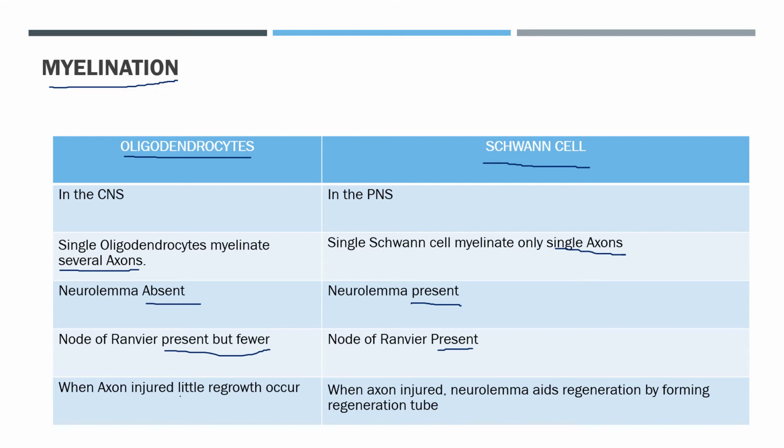Then when an axon is injured, little growth will occur in the oligodendrocyte, whereas in the Schwann cell, when an axon is injured, the neurolemma aids regeneration by forming a regeneration tube that guides and stimulates growth of the axon toward the site of injury. Okay, why will little growth occur in the oligodendrocyte? Because the neurolemma is absent, and more regeneration will occur in the Schwann cell because the neurolemma is present in the Schwann cell.